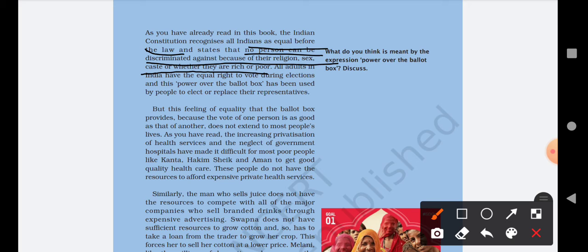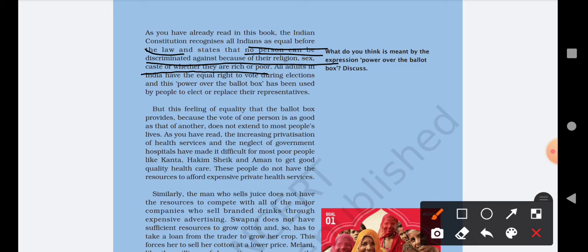Constitution is basically the rules and regulations that are made for the country, and the people who live in that country follow those rules and regulations. In India the Indian Constitution states that each and every person is equal before the law. There should be no discrimination on the basis of their religion, sex, color, caste, whether he or she is poor or rich. There should be no discrimination on the basis of these things.